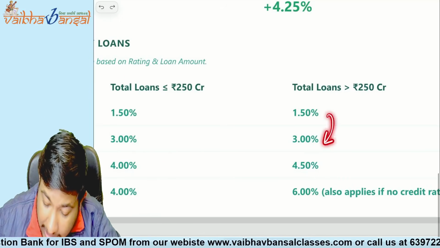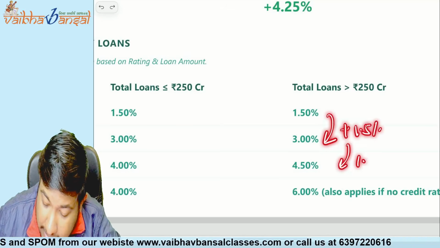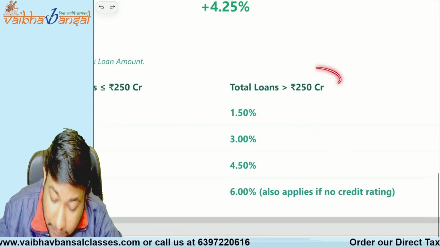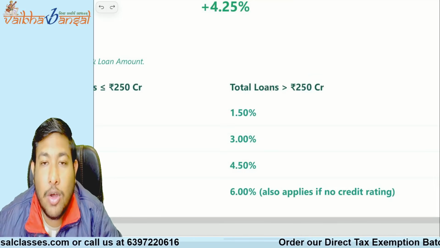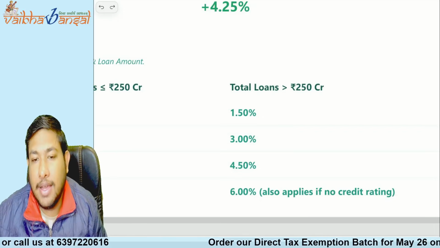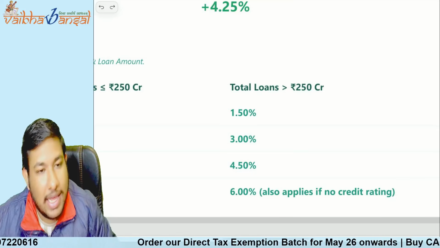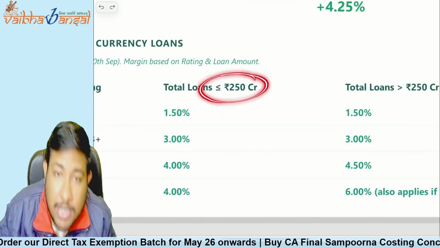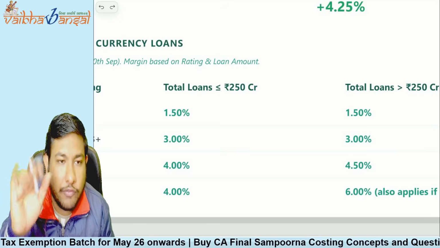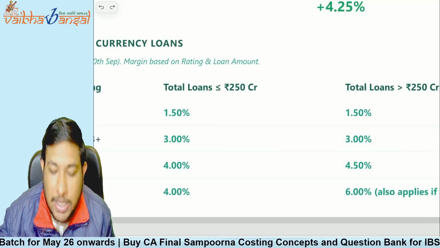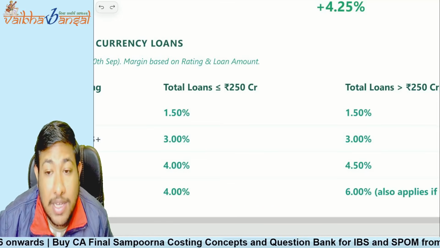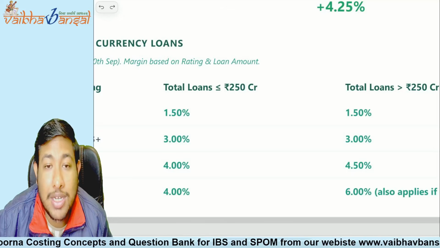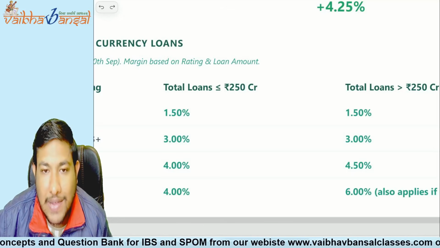Again 1.5%, 1.5%, 1.5% we are at. But if the loan is greater than 250 crore and your credit rating is not available, then a 6% rate will be applicable in any case. If your credit rating is not available, 6% is the rate. But if your loan amount is less than or equal to 250 crore, that is up to 250 crore, and your credit rating is not available, there is no such provision here. That means if the credit rating is not available and the loan given is up to 250 crore rupees, then the safe harbor rules are not applicable. Understood what I have said?